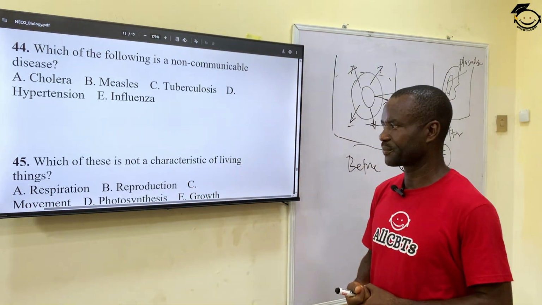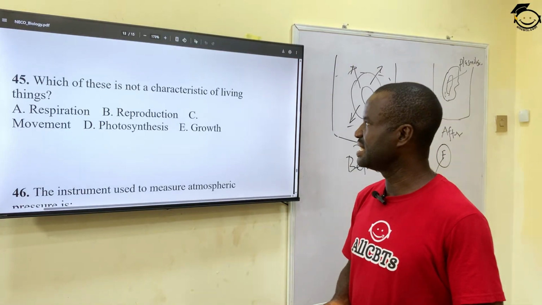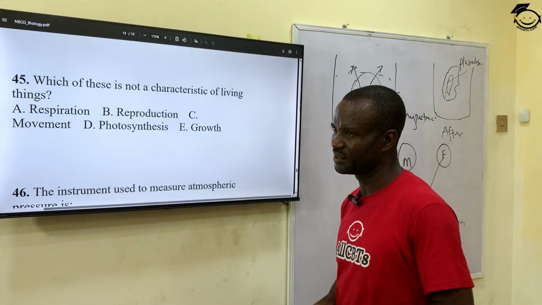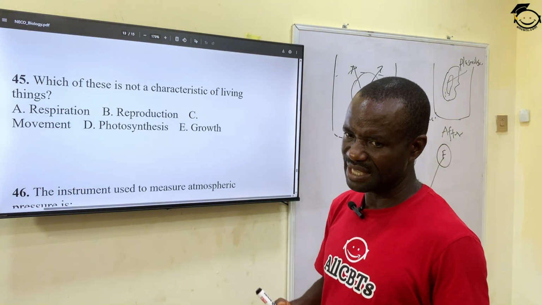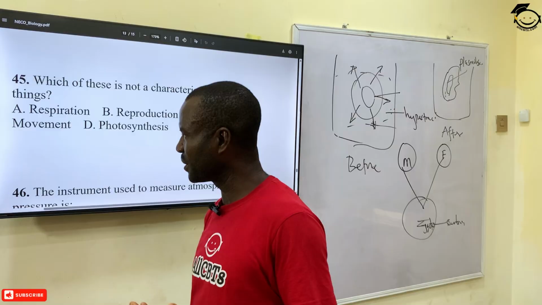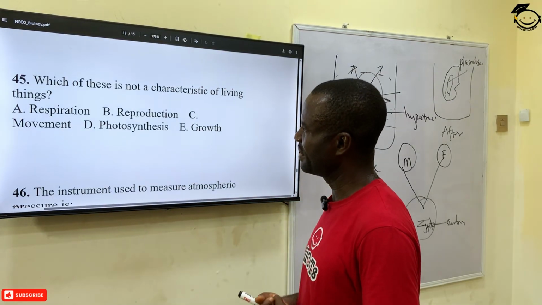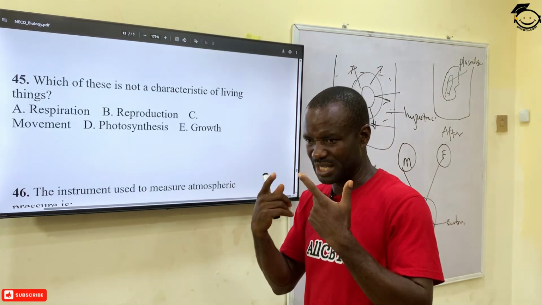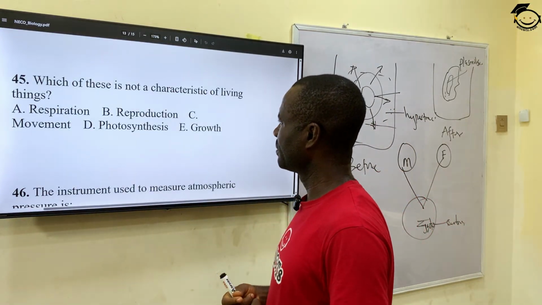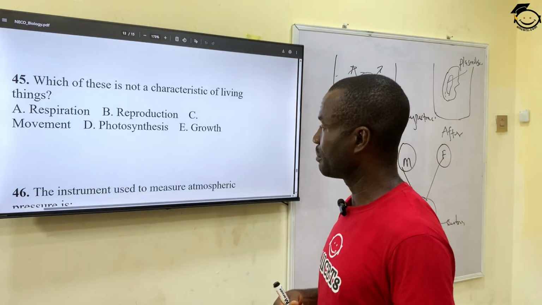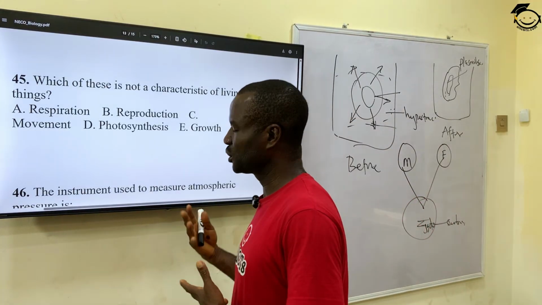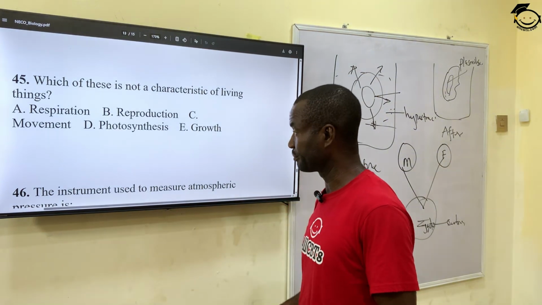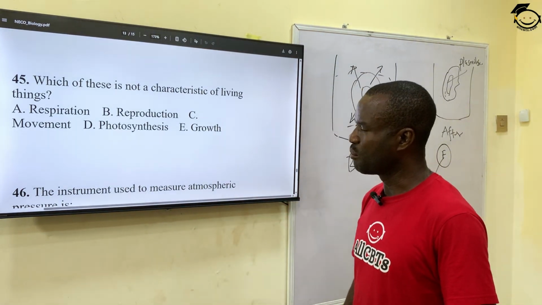Number 45. Which of these is not a characteristic of living things? Living things are organisms that have the following characteristics, except A, respiration. A living organism must be able to respire, take in oxygen and breathe out carbon dioxide. B, reproduction. They have to be able to give rise to young ones that look like them. C, movement.